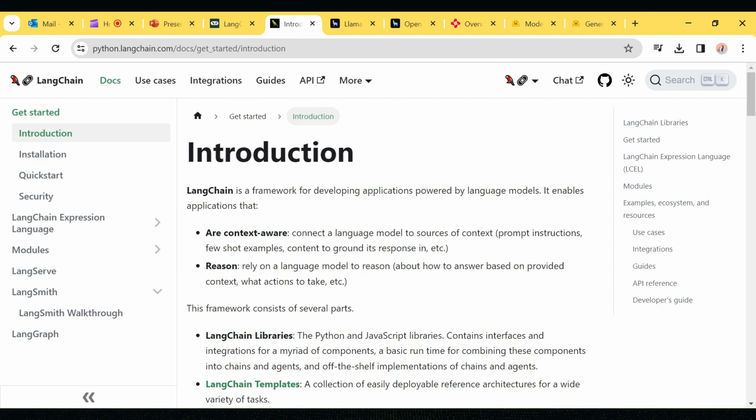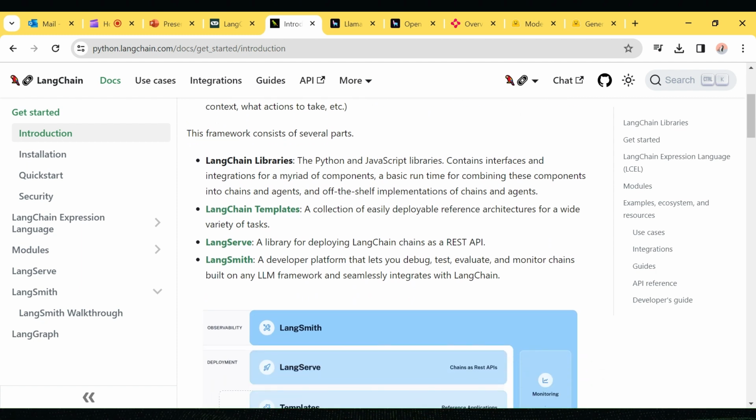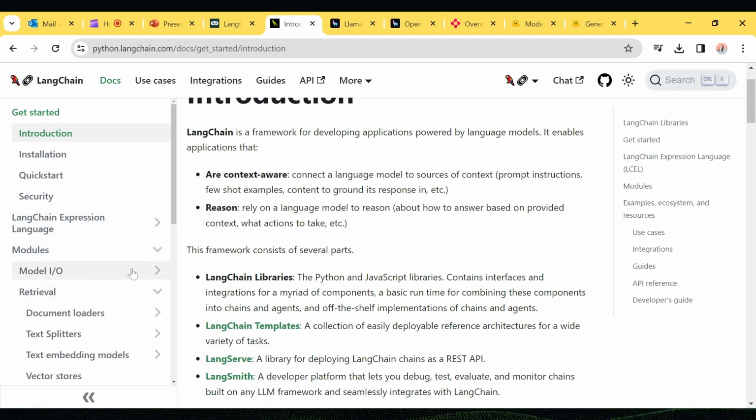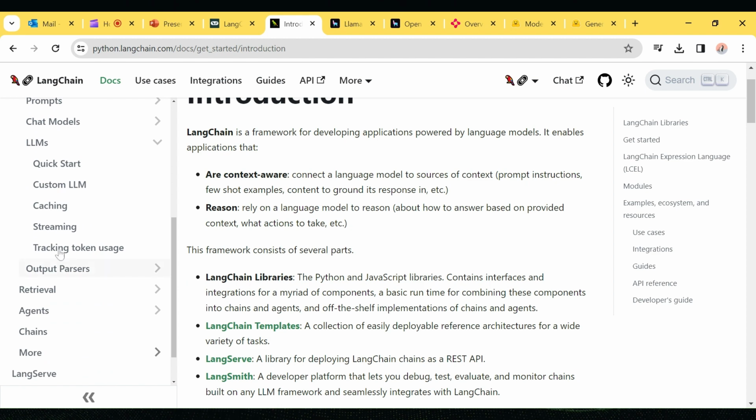LangChain is a framework that we can use to develop our LLM model for Q&A, text summarization, or text categorization, whatever use case you want to build on top of OpenAI, Gemini, Google, or Meta. It supports many LLM models and provides a lot of things. Let me open it. It has different chat models, prompt engineering, LLM models, output parsing, caching, and streaming responses.